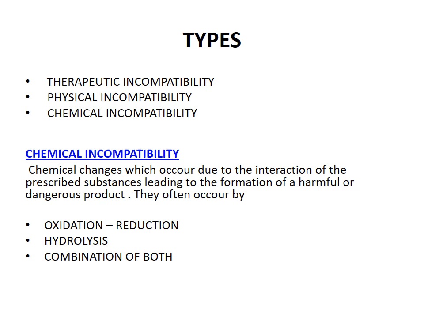And for what reason does this type of chemical incompatibility occur? This chemical incompatibility occurs due to various reasons such as oxidation, reduction, hydrolysis, or a combination of any two of them. These are the reasons for chemical incompatibility.